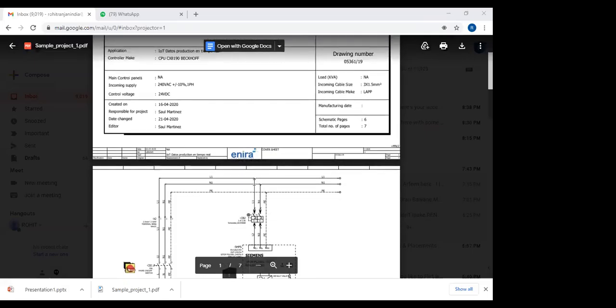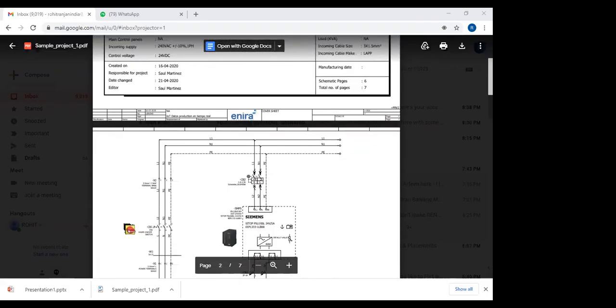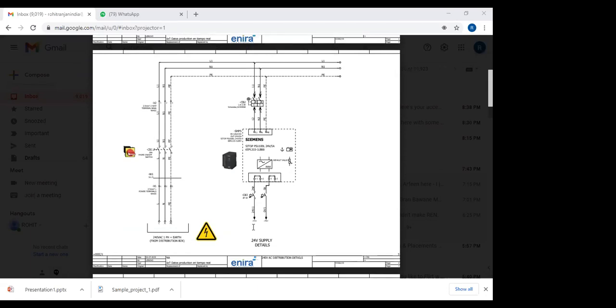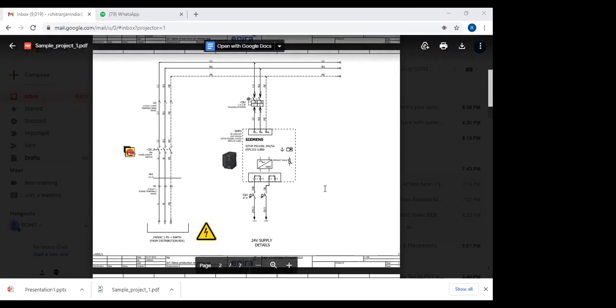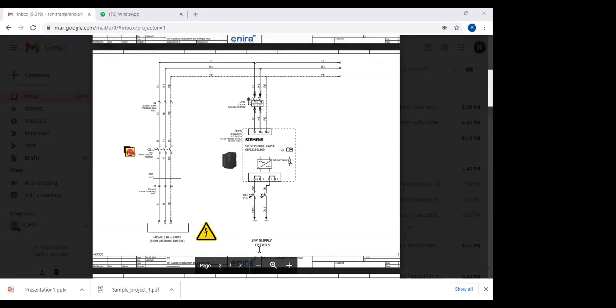Please try to understand your workflow, your work nature, and your job responsibilities if you are using the E-plan tool. How you have to use this E-plan tool in industry. Why am I not giving a direct demonstration of the E-plan tool? My perspective is to show you how the industry workflow is. Rohit, can you open the first page?